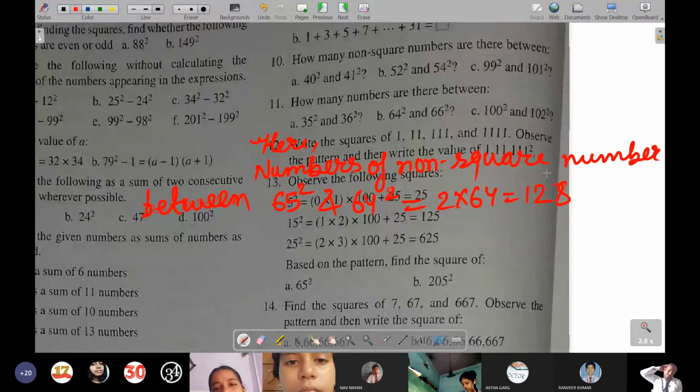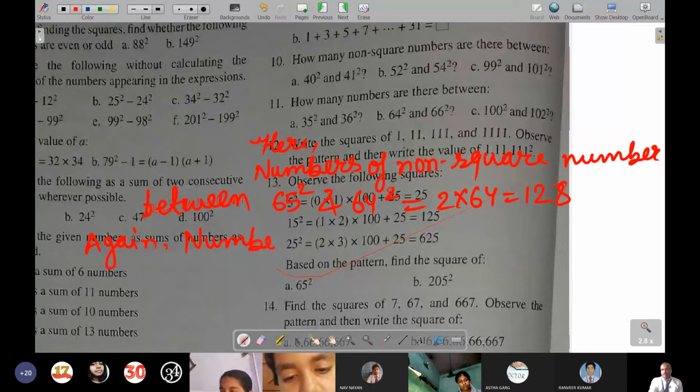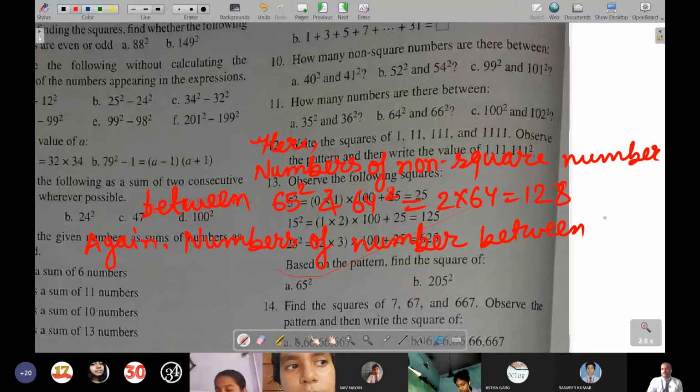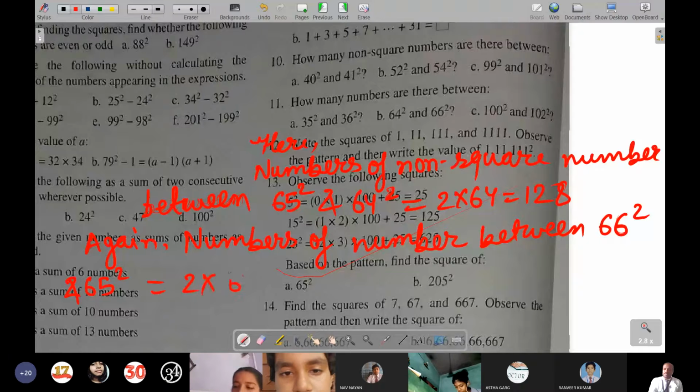In the same way, you will do again. Number of non-square numbers between 66 square and 65 square is equal to 2 into 65, that will become 130.